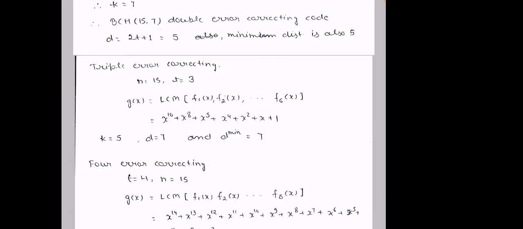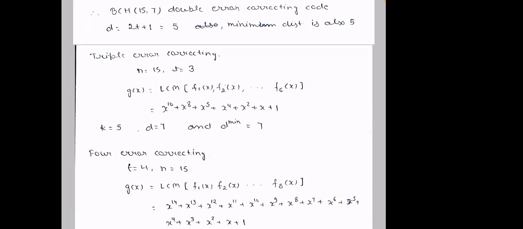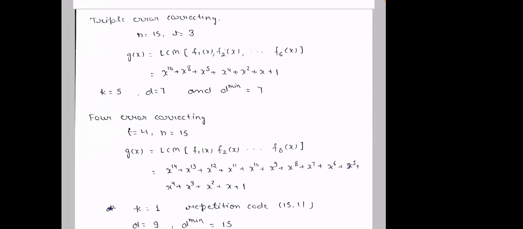Go ahead. Now we can find k, d, and the minimum distance. And now for the four error correcting code, in a similar way we can find that the generator polynomial is of degree 14.